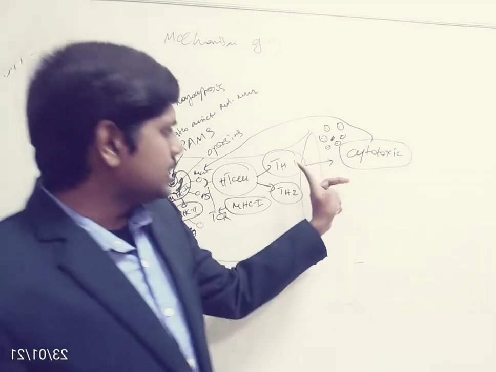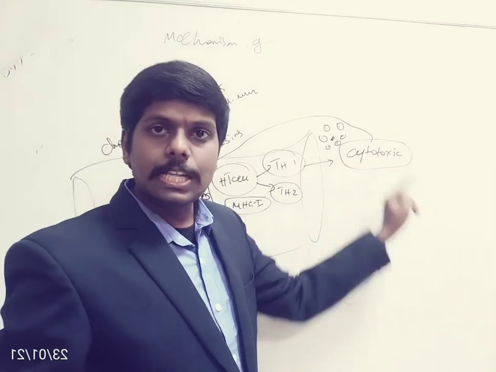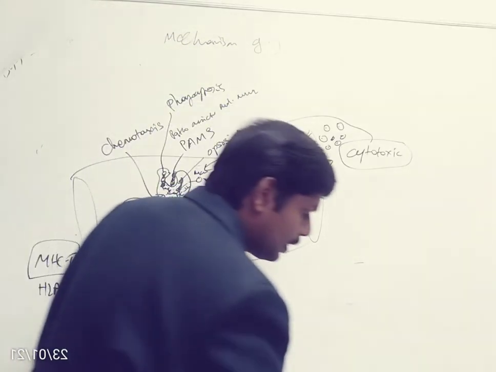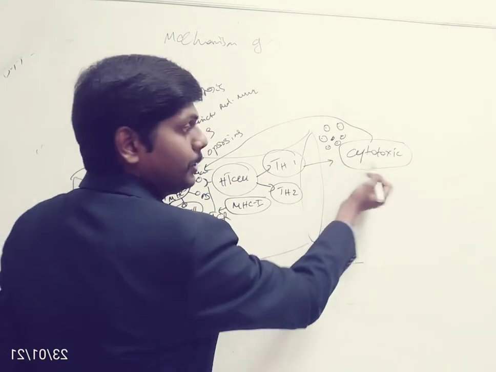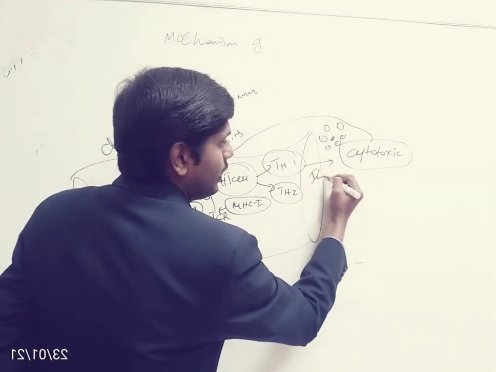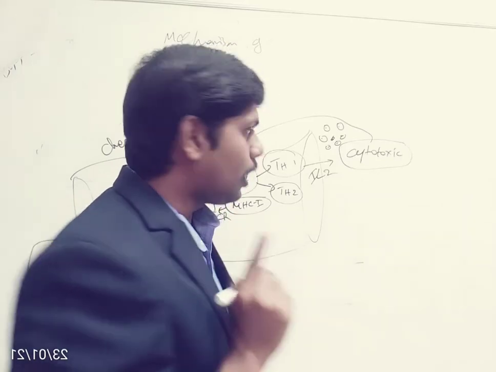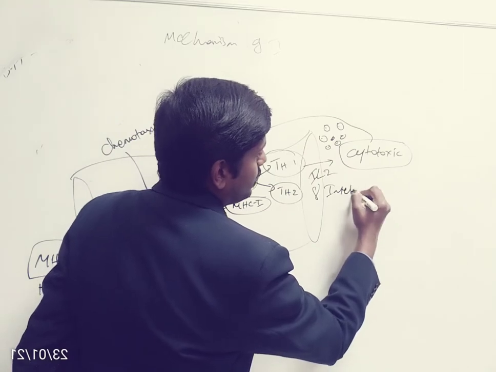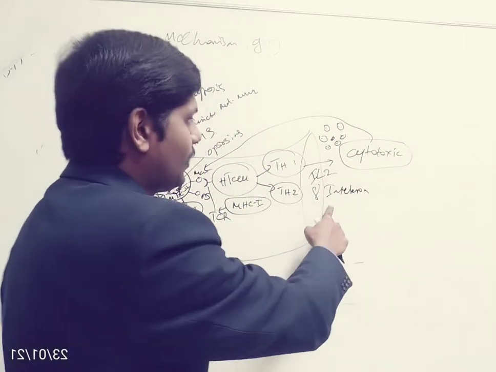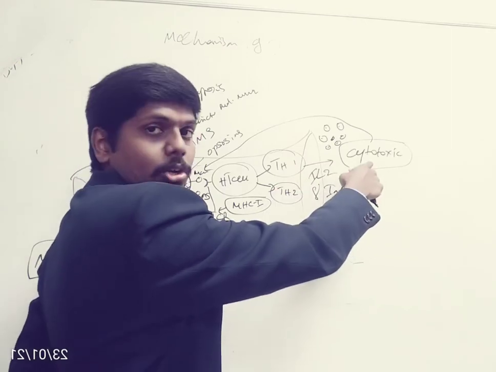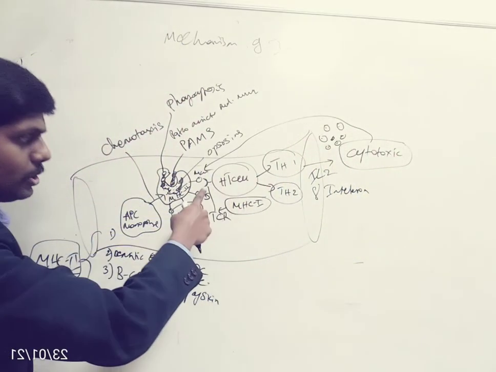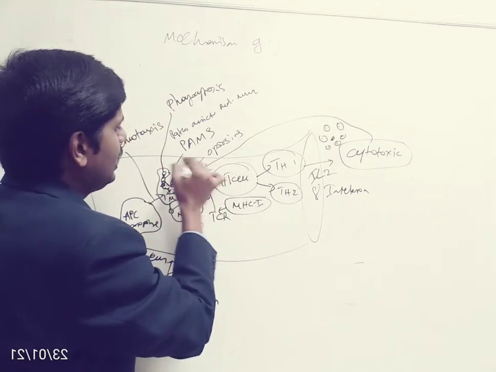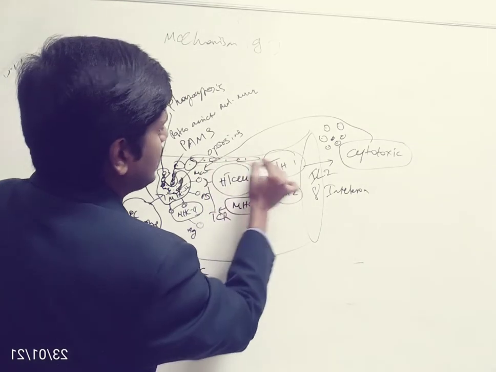This helper T cell 1 will call cytotoxic T cells by releasing some chemicals, some cytokines. Those cytokines are called interleukin 2 and one more cytokine called gamma interferon. With the help of interleukin 2 and gamma interferon, helper T cell 1 will call the cytotoxic T cell. Now the cytotoxic T cell will come to the location of infection and start destroying the pathogen. Along with the pathogen, it will kill our own normal cells, maybe the normal endothelial cells of the blood vessel.